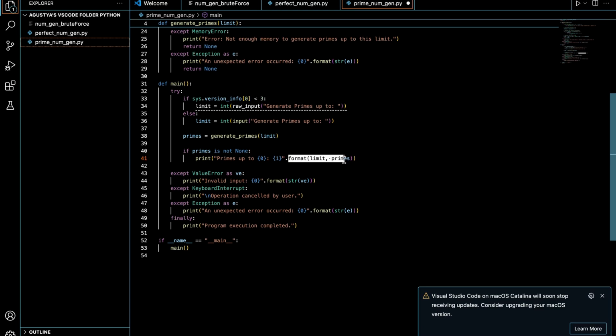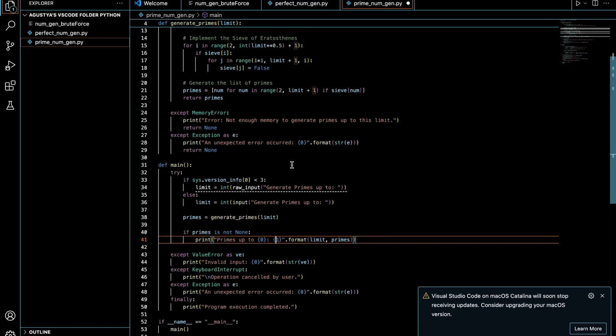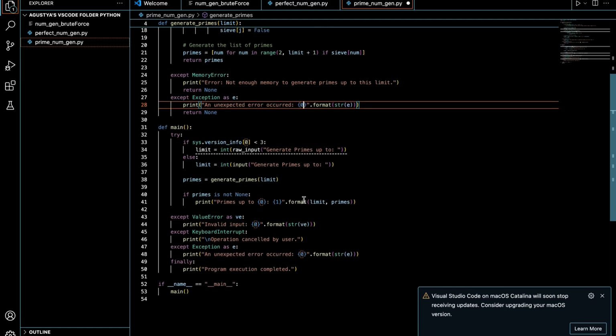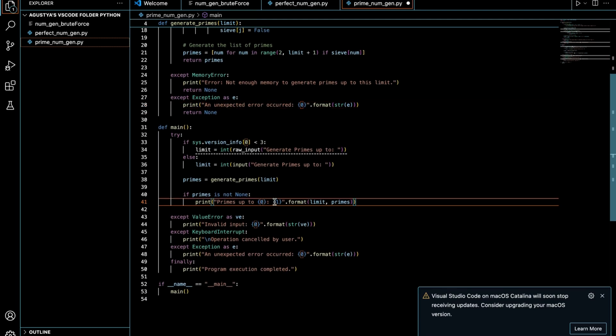format limit primes. So the dot format limit primes, what it's going to do is, so these are index numbers. I may have not told you what these mean, but these are like formats.